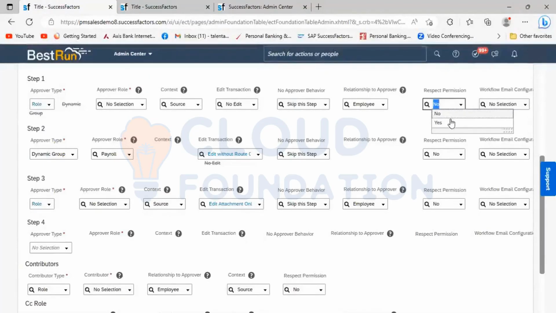If you are selecting the respect permission as yes, that is the case. If you are selecting no, it means workflow participants can view all the fields regardless of the assigned RBP permissions. That is the meaning of selecting respect permission as yes or no. Is it clear?